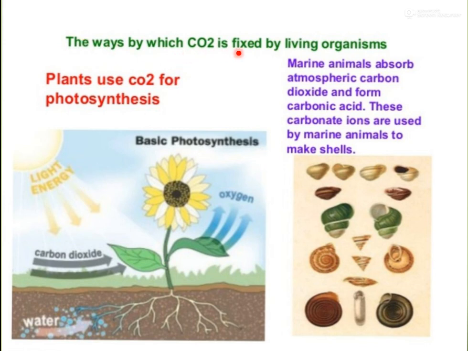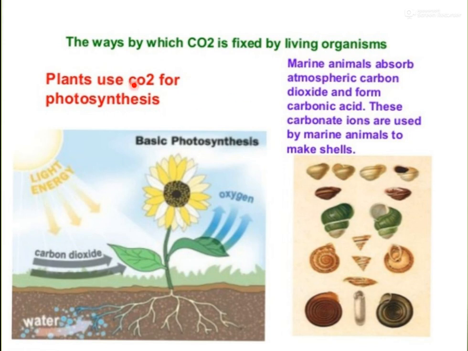The ways by which CO2 is fixed by living organisms. You may be thinking that too much carbon dioxide is produced on the surface of earth by different processes, but carbon dioxide is a very small portion in the gaseous composition of air. It is only 0.03%. Then where does the rest of the carbon dioxide go? There are different processes by which carbon dioxide is fixed by living organisms.